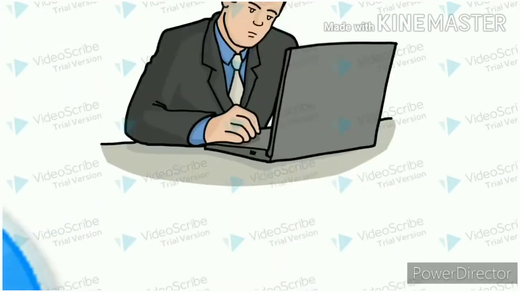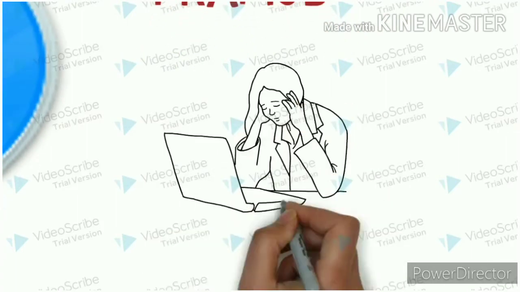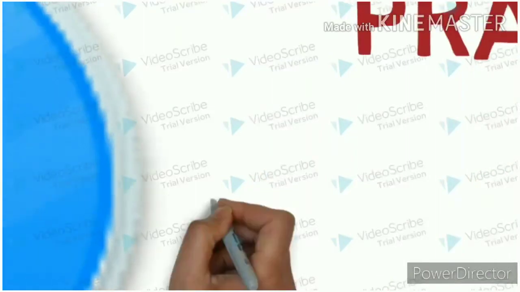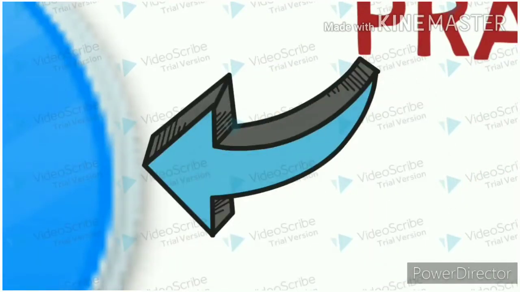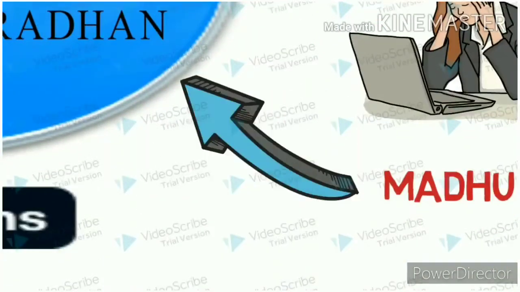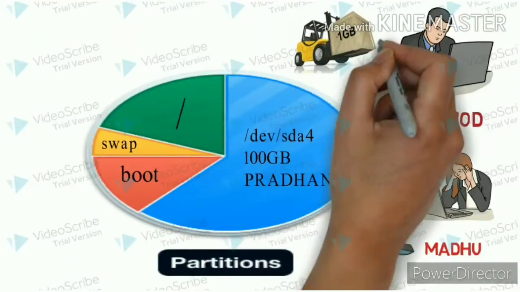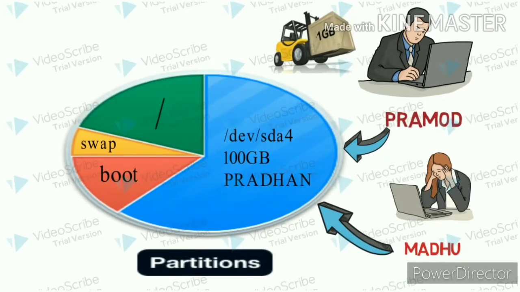Mounted with Pradhan. Suppose we have created two users, one is Pramod, another username is Madhu. Whenever we create a user, they can access our hard disk partitions completely without any restriction. But when there are many users, they can keep unnecessary data on the hard disk and utilize the disk drive unnecessarily. To overcome this problem in Linux, we have disk quota.